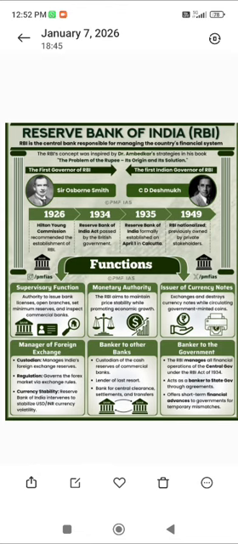Okay. So till now we have studied what the Reserve Bank of India is, who was the first governor of RBI, who was the first Indian governor of RBI, what book was written by Dr. Ambedkar regarding RBI, and the functions of RBI. I think you might have understood the concept of RBI. Thank you.